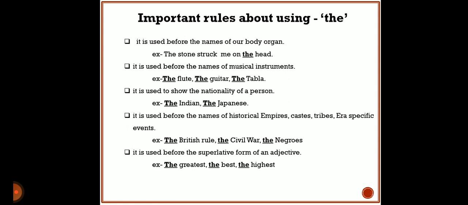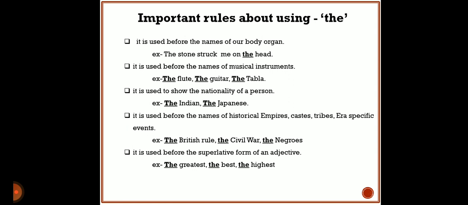Now see the next rule. It is used to show the nationality of a person. Example: the Indian, the Japanese. An Indian man will be called Indian. On the other hand, a citizen of Japan will be called Japanese. When you mention the nationality of any person, for example the Indian, the Japanese, you have to use the article the.